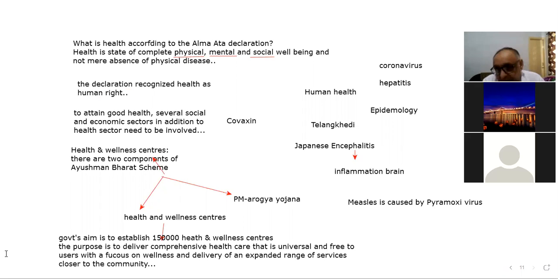And then we discussed the National Center for Disease Control, right? So the National Center for Disease Control is an institution under the Ministry of Health, the purpose of which is to do research on epidemiology. Epidemiology means how to control diseases, and how to control communicable diseases in particular, right? So that is there.